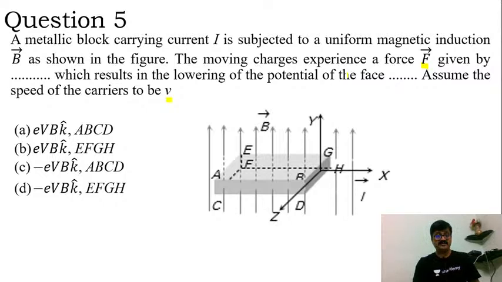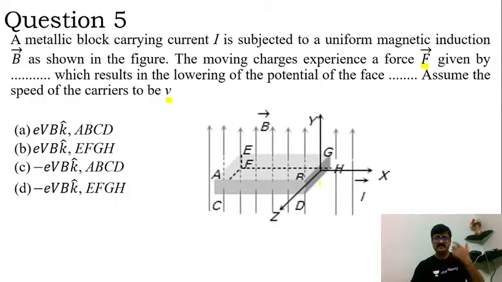So on what surface? As you can notice in the diagram we have ACDB, that is one, then we have AEBG, that is one surface. Likewise there are many surfaces.